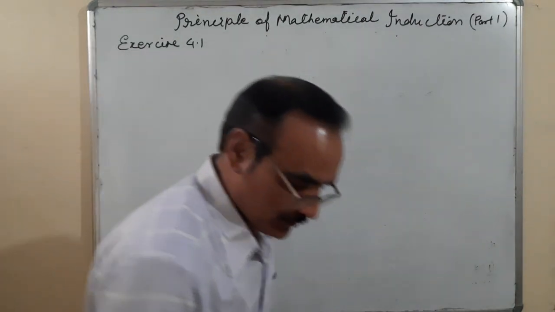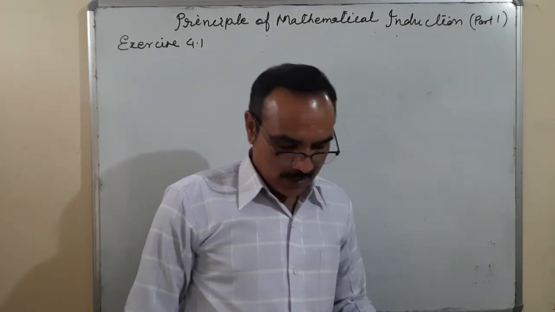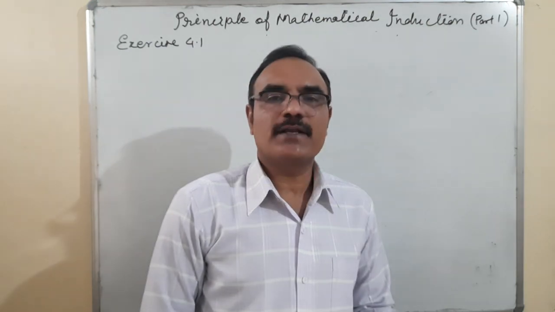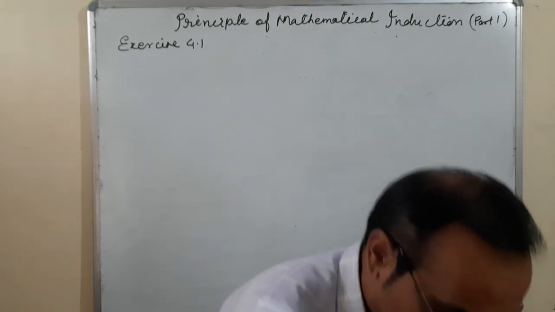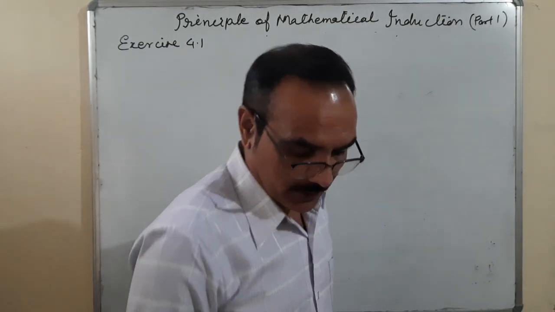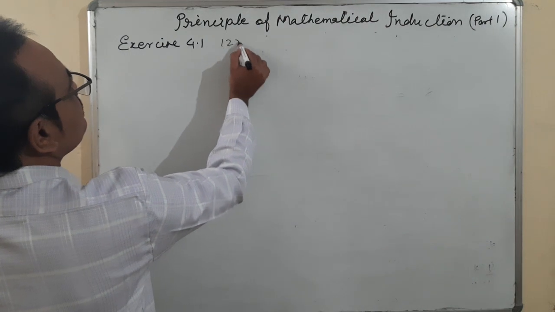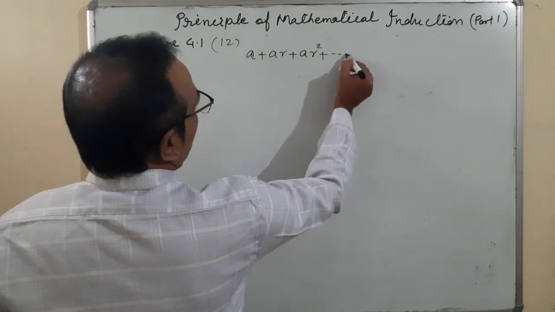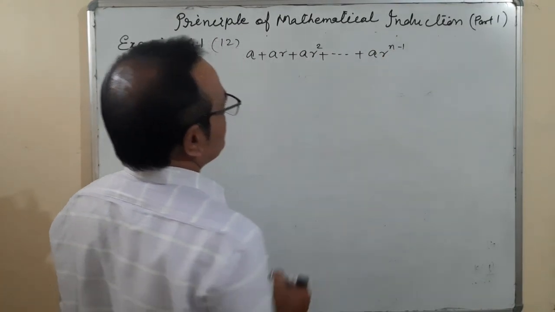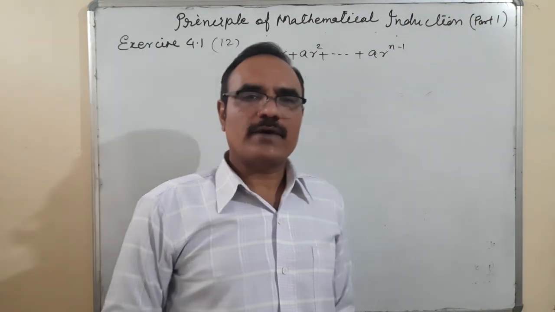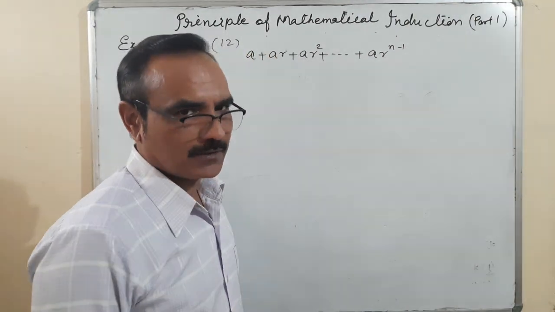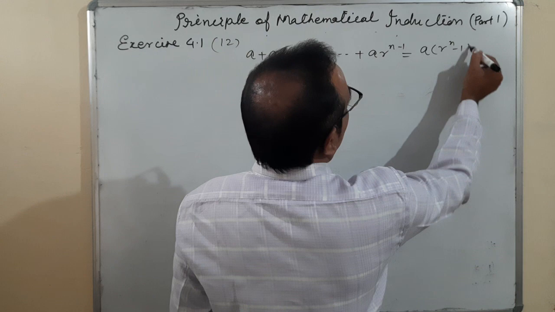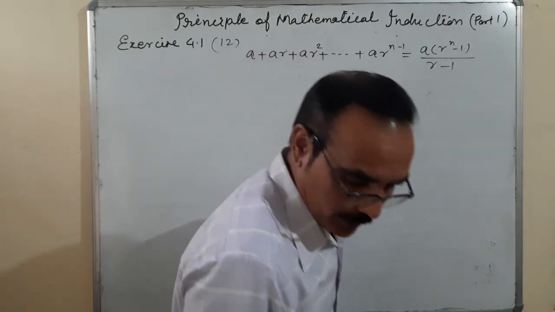Let us discuss one more question from this exercise. Now the question is, prove that the sum of n terms of a GP. We are going to prove it, like question number 12. Series is given: A plus AR plus AR square, up to AR to the power n minus 1. Do you remember what it is? The sum of n terms of a GP, geometrical progression, is equal to A times r to the power n minus 1 upon r minus 1. This we are going to prove.